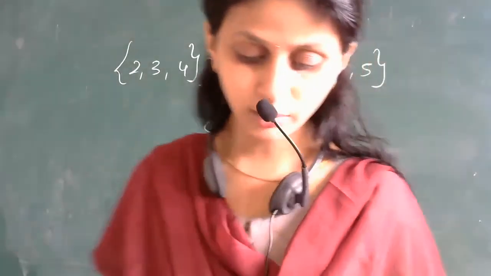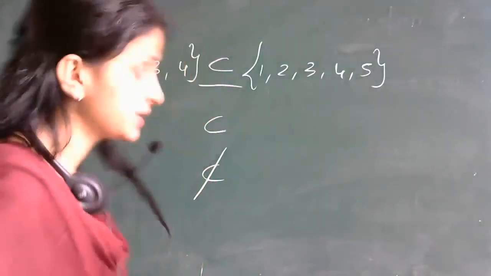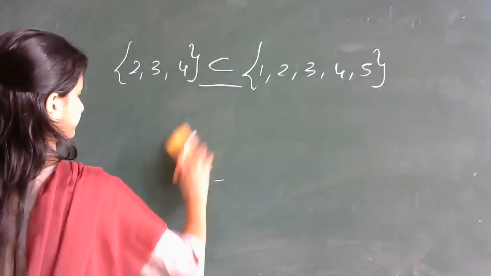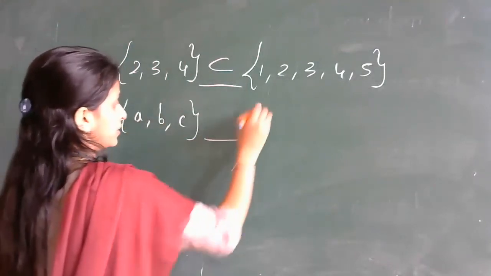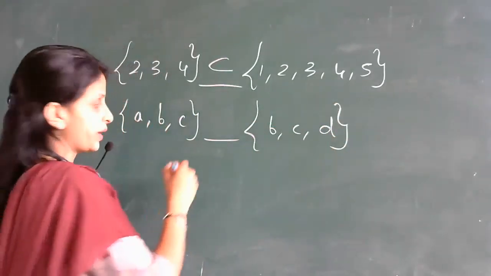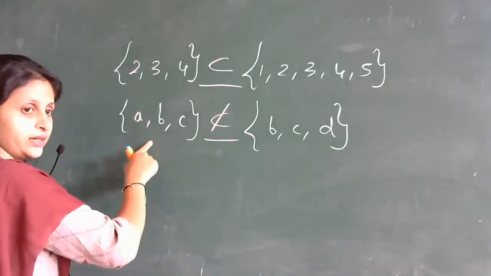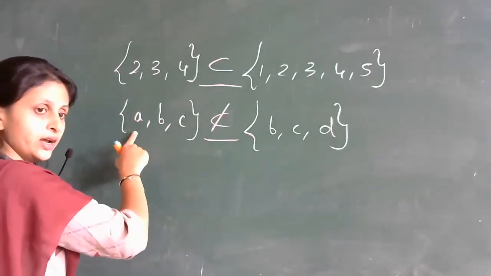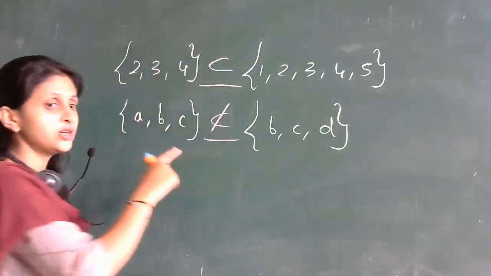Second one, what about second one? Is it a subset? {A, B, C} and {B, C, D}. Is it a subset, students? No, very good. It is not a subset, because in this set we have element A, but this element A is not in this set. So it is not a subset.